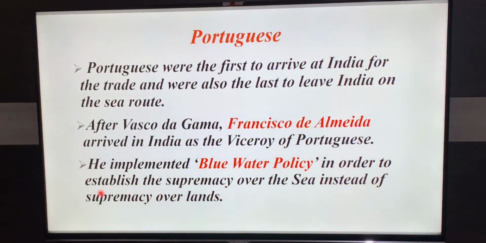He wanted supremacy over the sea, not over land.